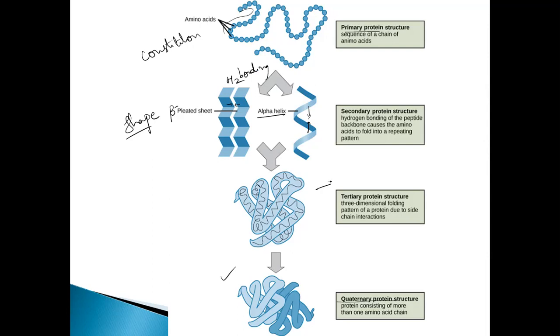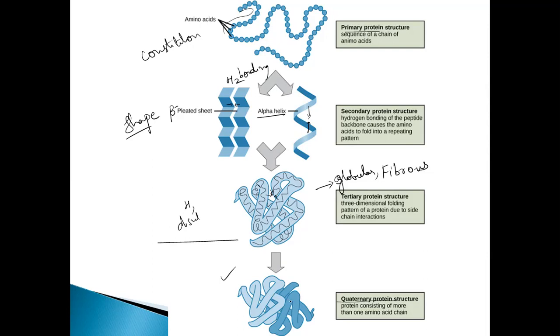Giving it a particular shape, whether it is globular or whether it is a fibrous protein. So how are these foldings able to maintain their shape? Again by means of hydrogen bonds, or disulfide bonds, or dipole-dipole interactions. They are able to maintain this structure by means of hydrogen bonding, or disulfide bonding, or van der Waals forces, or electrostatic forces of attraction. So if there is one polypeptide chain, the last level we can see is the tertiary structure. If there are two or more polypeptide chains, then we can see the quaternary structure.